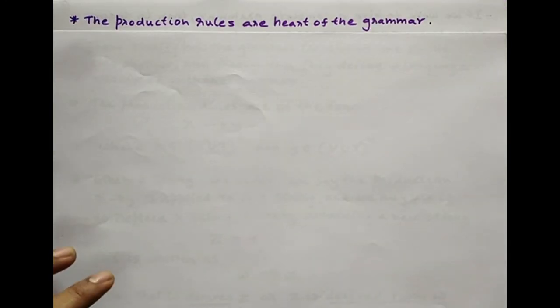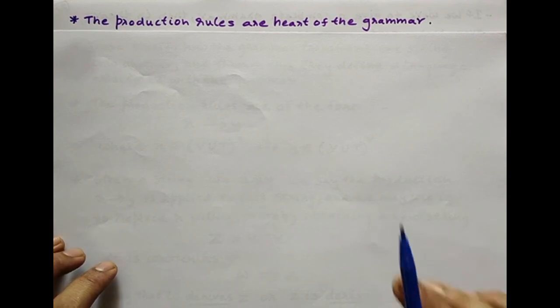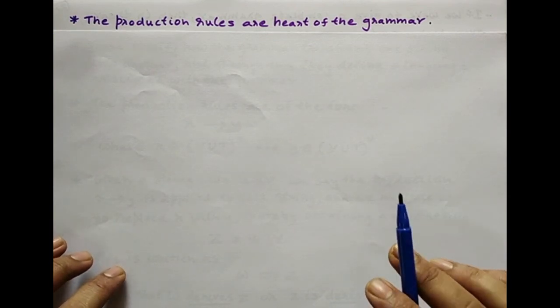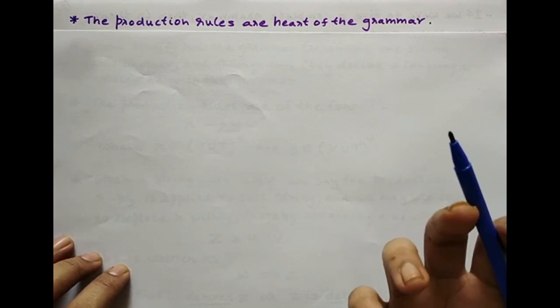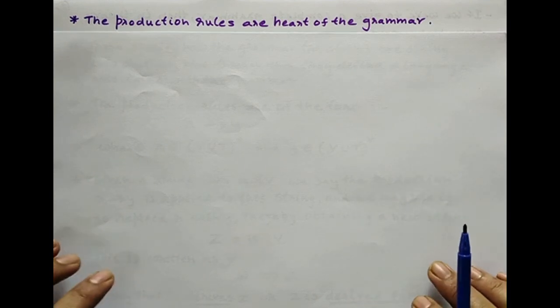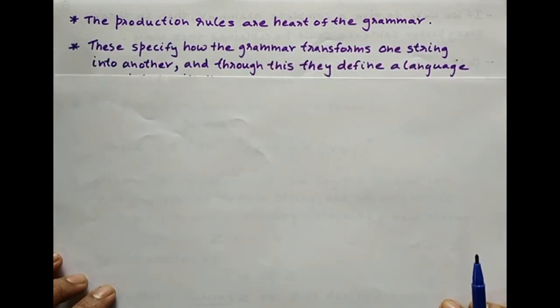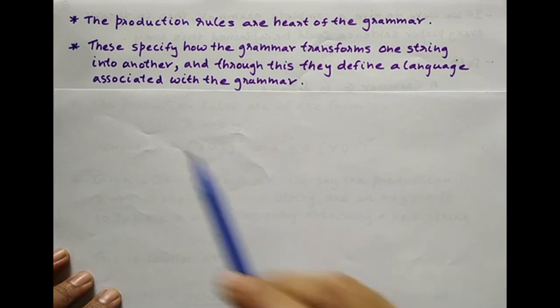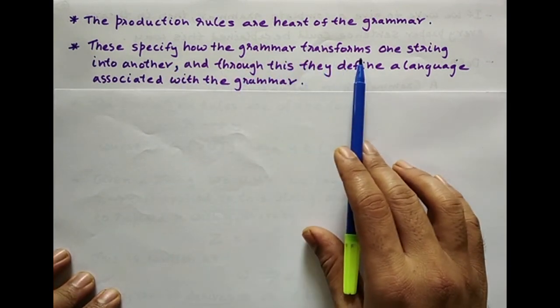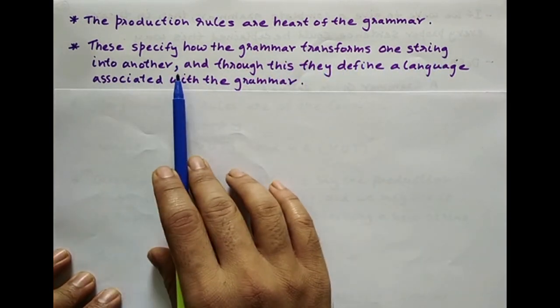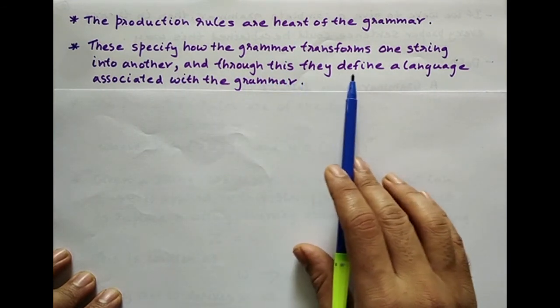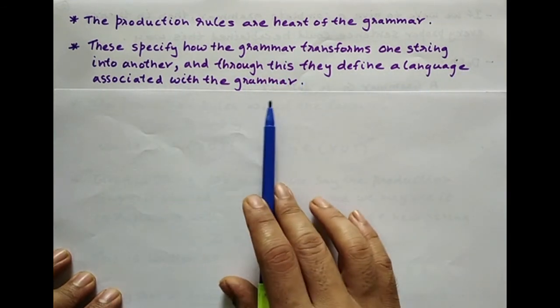Please note that the production rules are the heart of the grammar. The essence of the grammar lies in its production rules. These production rules specify how the grammar transforms one string into another, and through this they define the language associated with a grammar.